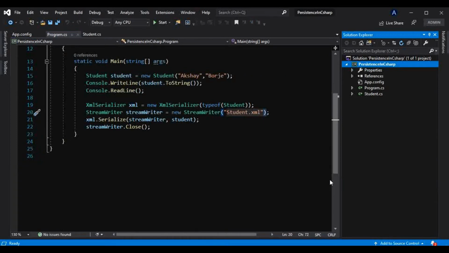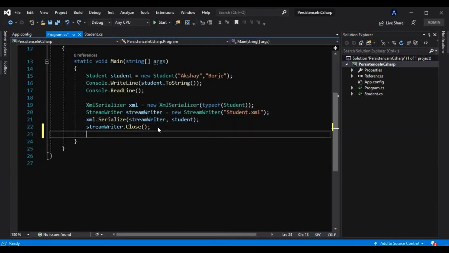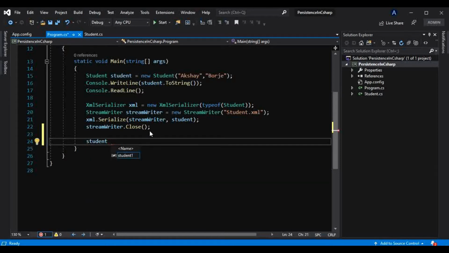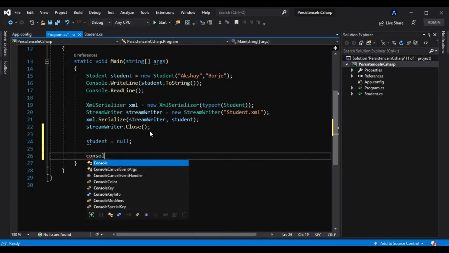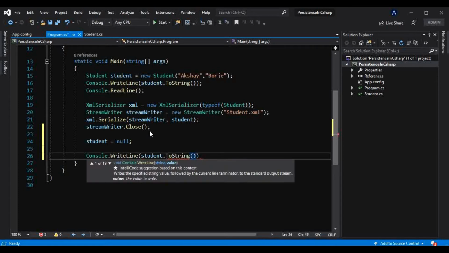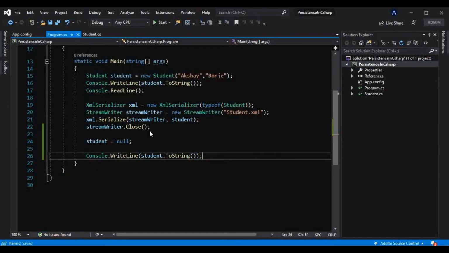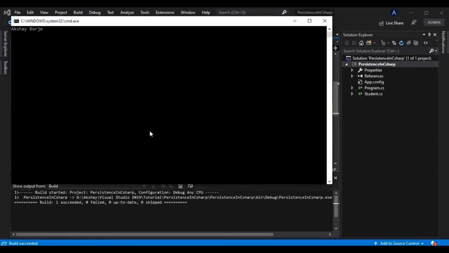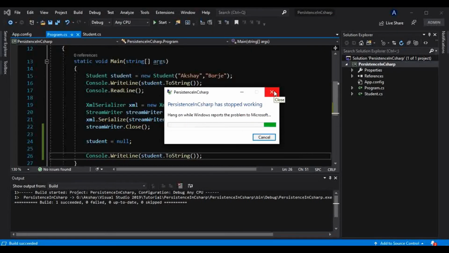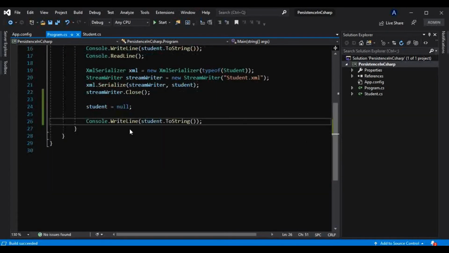And how can we retrieve that? Let's first make that student object null here. So student is equal to null, and now if I want to print that, Console.WriteLine student.ToString, it should give us the exception, object reference not set to an instance of an object. Okay, so a null reference exception. That means we have made that student object null.